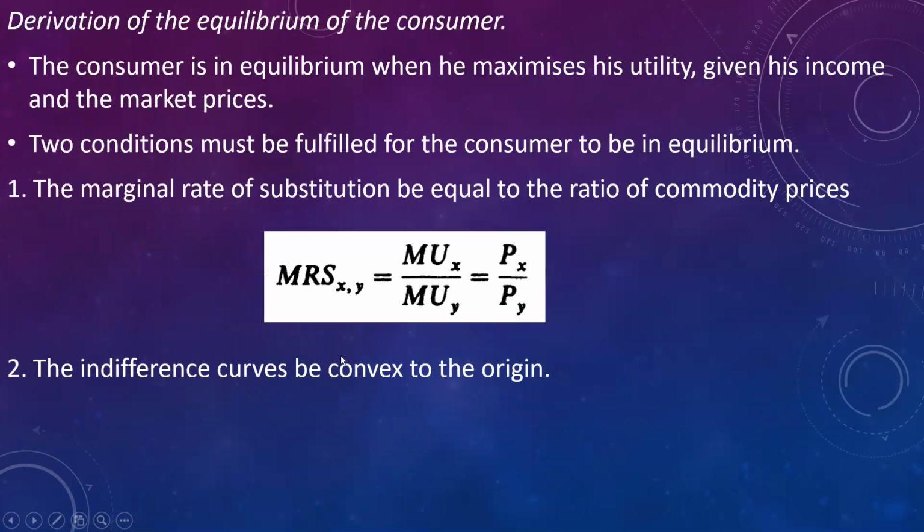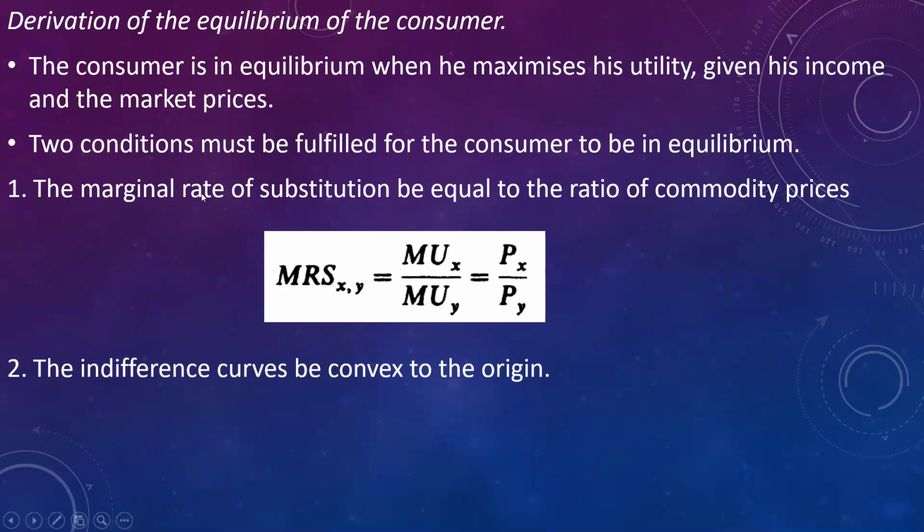Then let us see the equilibrium of the consumer. According to indifference theory, a consumer is said to be in equilibrium when he maximizes satisfaction at the given level of income and market prices. So there are two conditions to be fulfilled for the consumer to be in equilibrium.